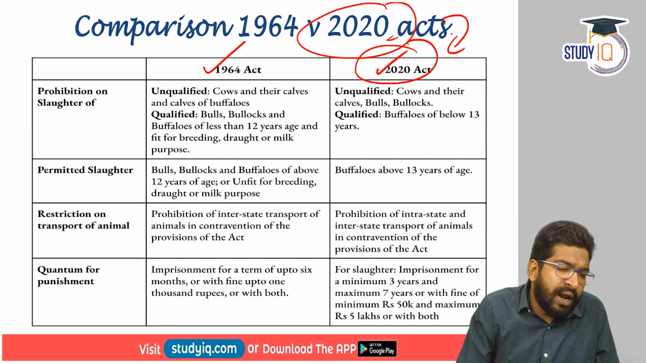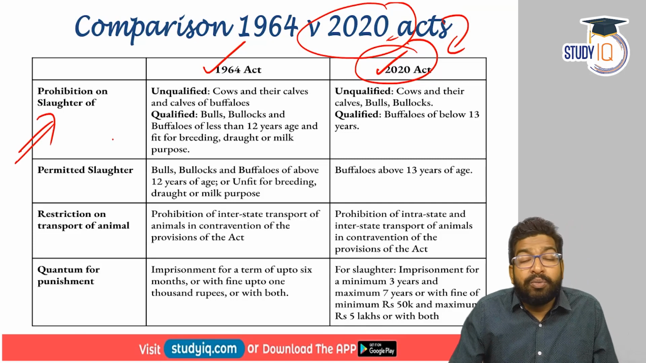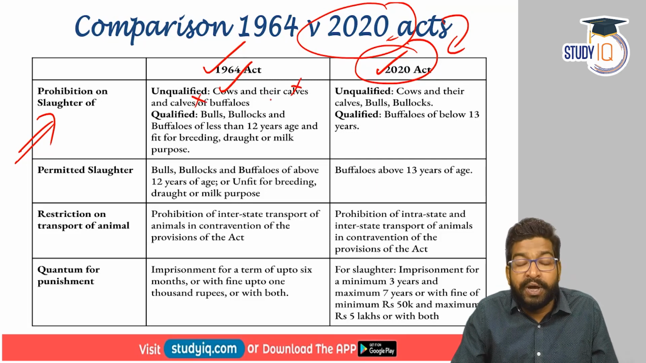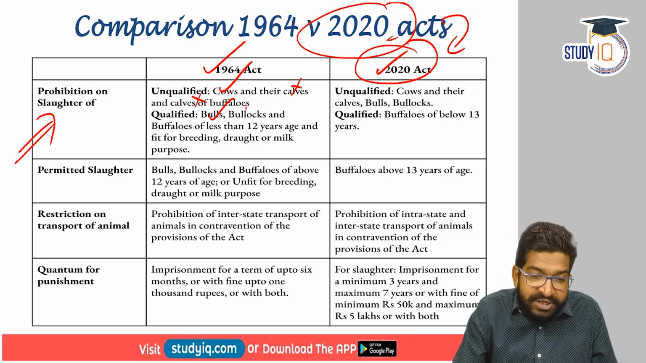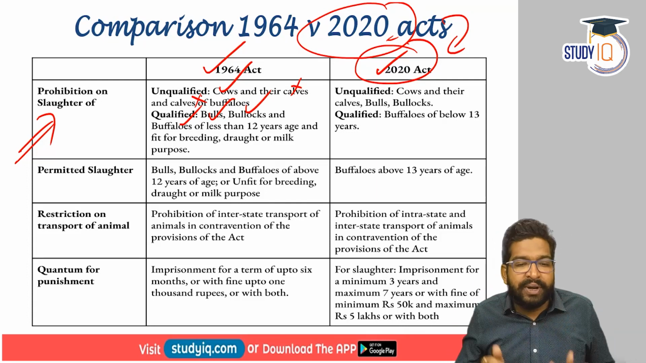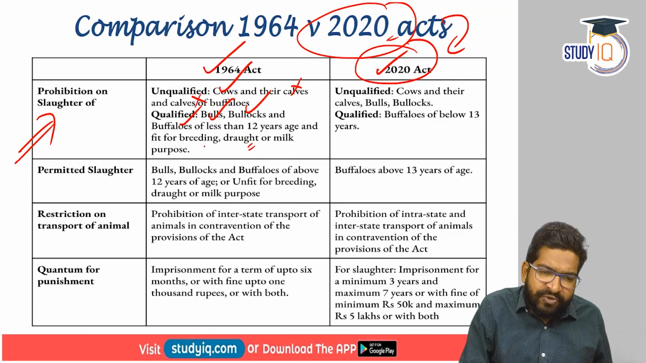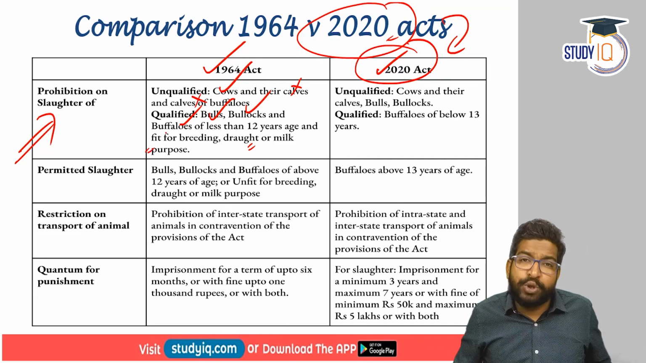Under the 1964 Act, prohibition of slaughter was for cows. So cows could not be slaughtered, calves could not be slaughtered. But who qualified? Bulls, bullocks and buffaloes whose age was more than 12 and who are not fit for breeding, not fit for draught work or not fit for milk purpose, they could be slaughtered.